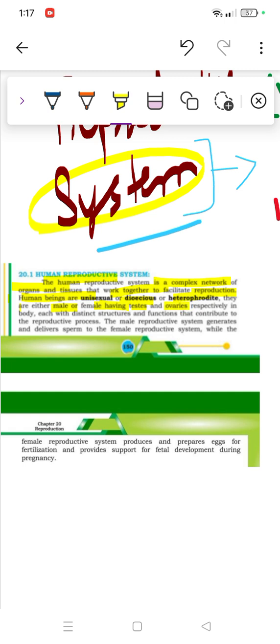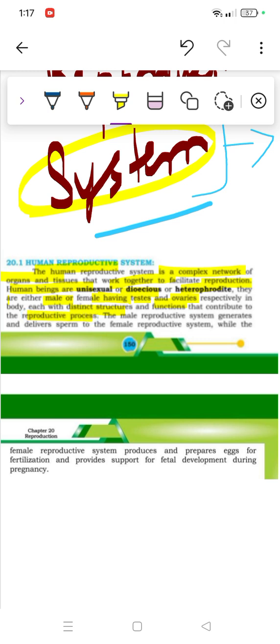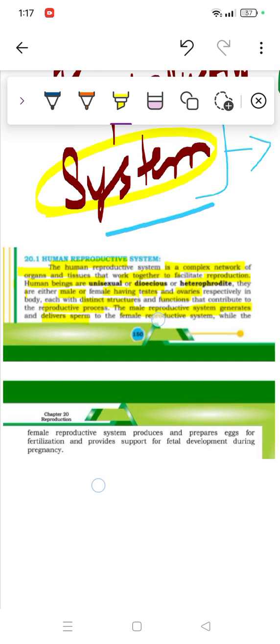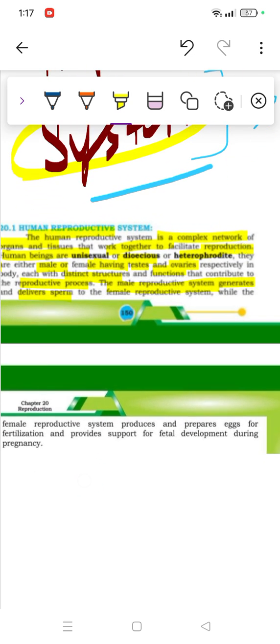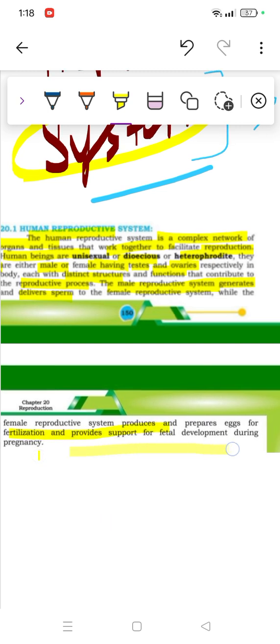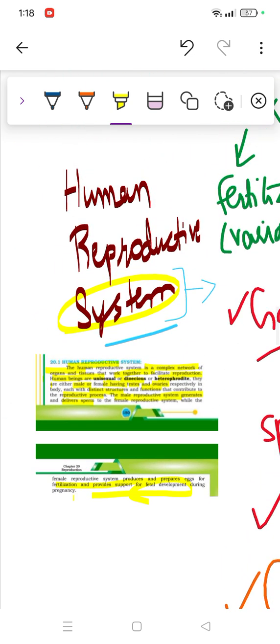They have distinct structures and functions to make the reproductive process possible. The male reproductive system delivers sperm, as I mentioned, and the female reproductive system produces eggs for fertilization, and fetal development happens during pregnancy. So yes, I'm sure it's clear to you. The human reproductive intro is done.